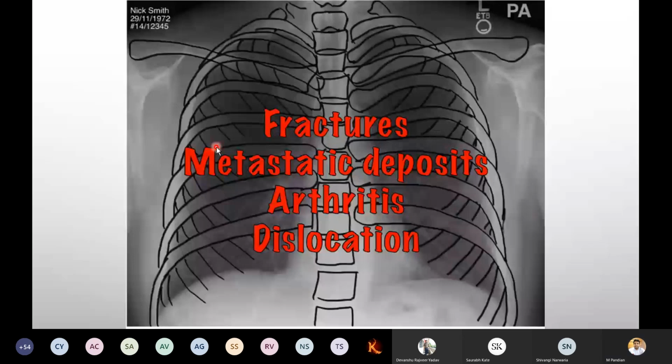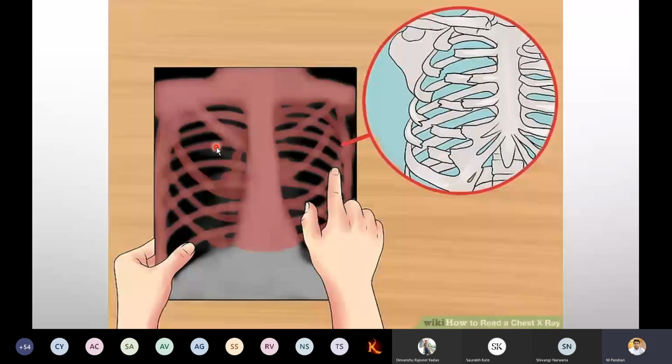Now, fractures, metastatic deposits, arthritis and dislocation, everything we can check in this X-ray. Here you can see, if there is any fracture in the ribs, before opening the thorax we can take one X-ray to examine at which level it is and what the severity of the injury is.